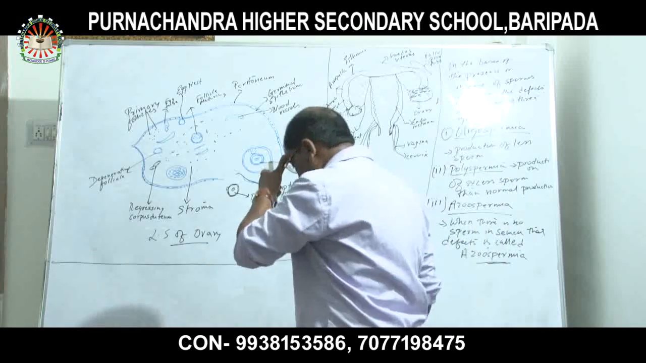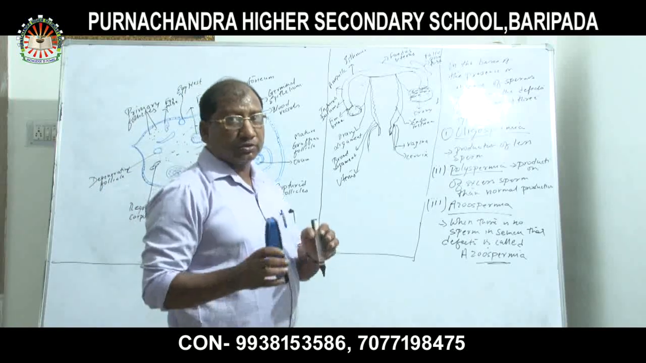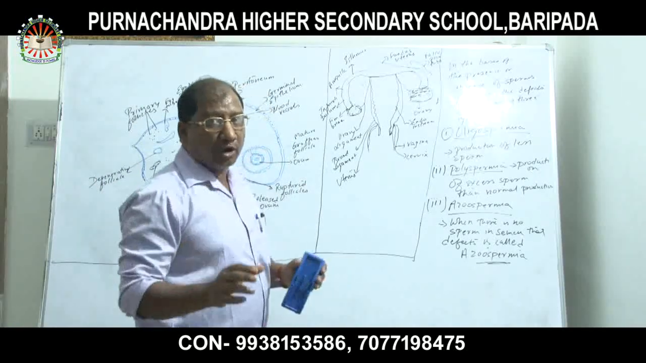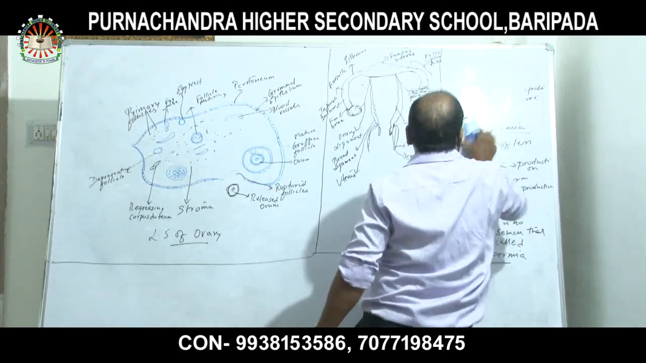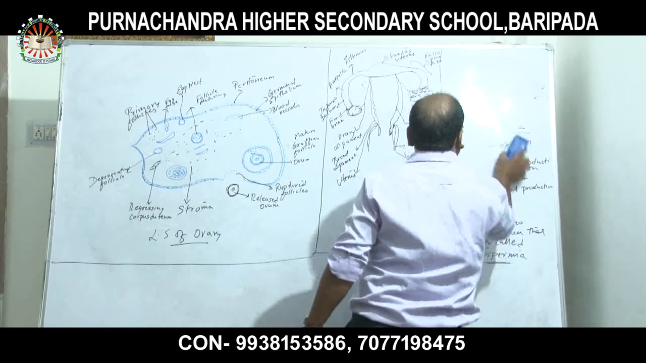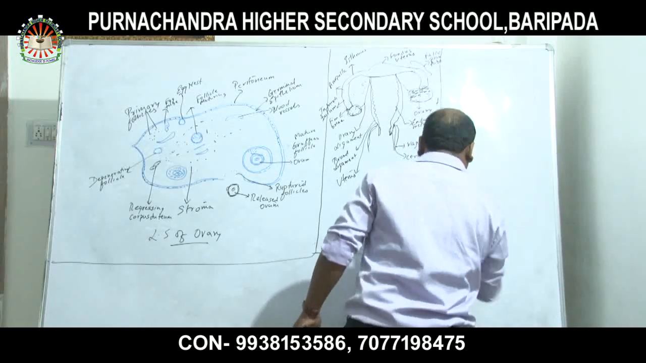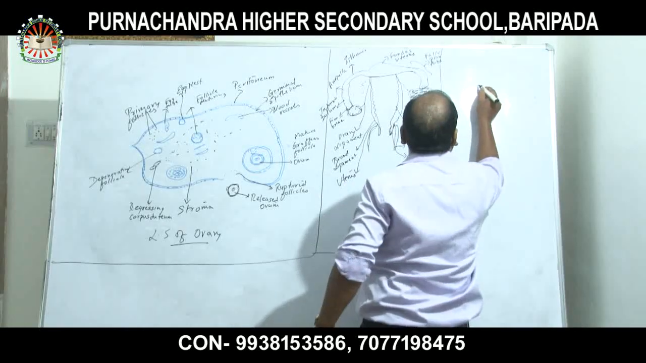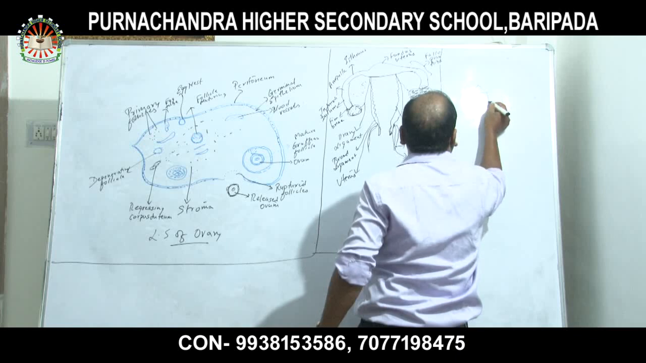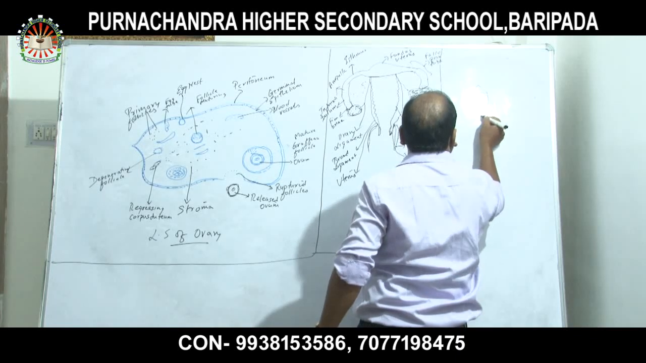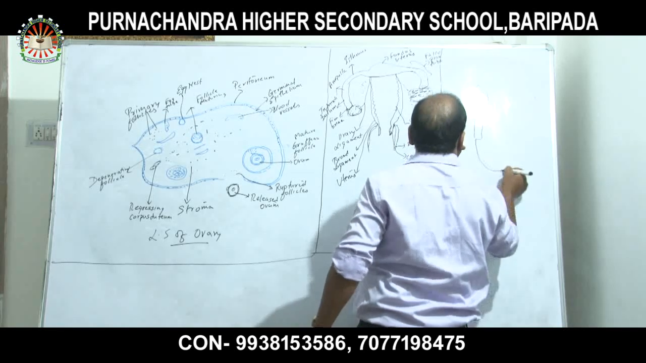Finished? Now, as you know, spermatozoa is sperm. Now I am going to show you the diagram of spermatozoa. So this is the diagram of spermatozoa. This is the head part, this is the neck, and this is the tail.